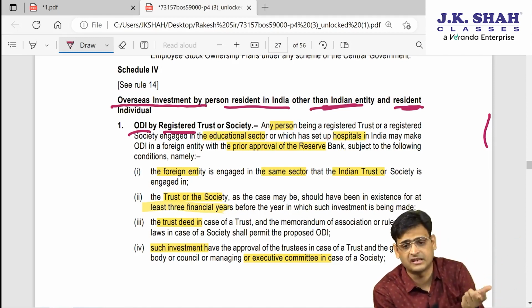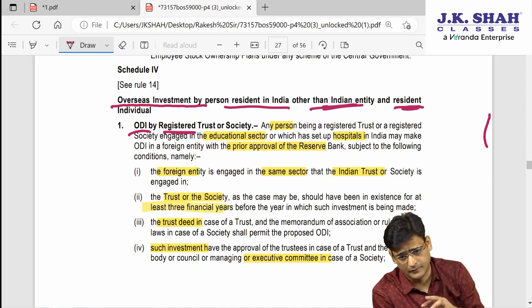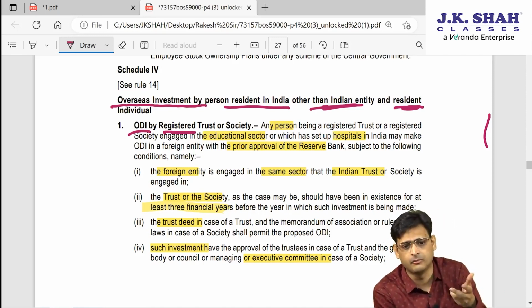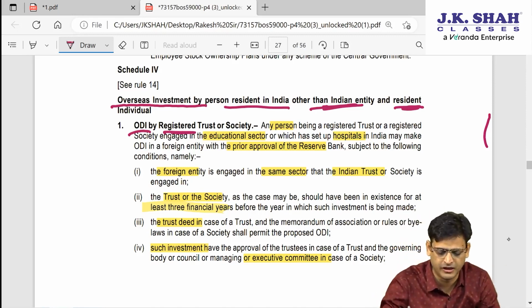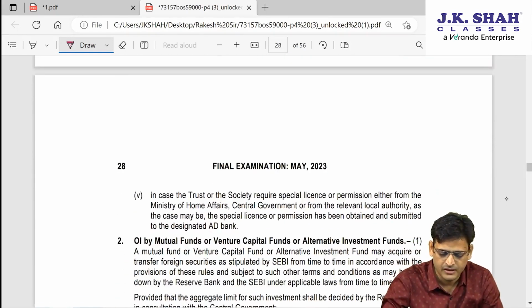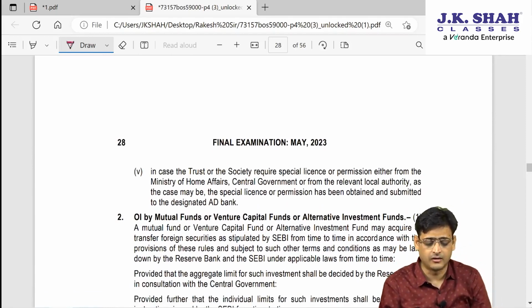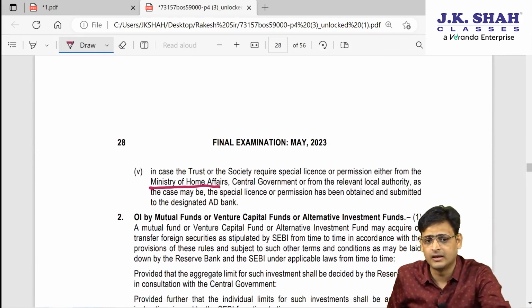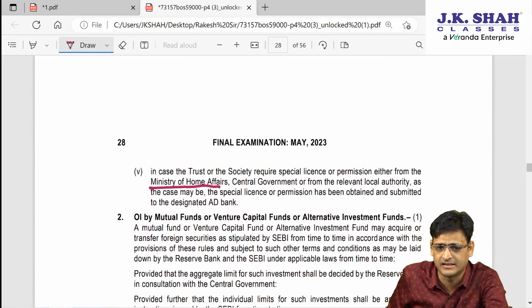Then the trust should form their trust deed, like the partnership firm makes a partnership deed, the trust should make a trust deed, and the trust has its controlling body called the executive committee. So approval of that committee is also needed before an investment. Then they are saying a trust sometimes also needs a special license from the Ministry of Home Affairs. So let's say the trust has taken a special license or permission from the Ministry of Home Affairs.